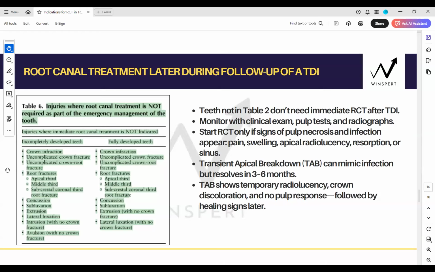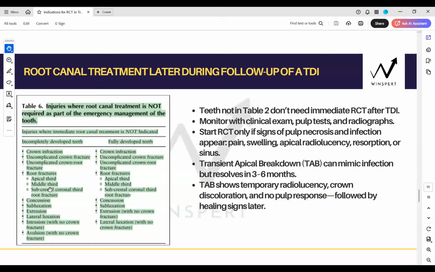Because we put supracrestal in the absolute table, remember? Supracrestal coronal third root fracture goes into the absolute immediate required, whether immature or mature. That is why table 2 does not have any distinction between mature and immature. That applies to both. Pain is an unfavorable response, right, Rahmat? So again, it's an immediate RCT. Any unfavorable response is an immediate RCT. We are learning by the nature of the injury. What you're asking is the nature of the unfavorable sign. They are distinct, right? That point we already covered, Rahmat, right?